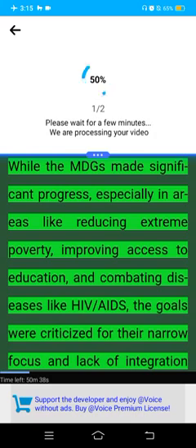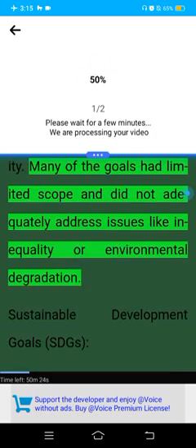While the MDGs made significant progress, especially in areas like reducing extreme poverty, improving access to education, and combating diseases like HIV/AIDS, the goals were criticized for their narrow focus and lack of integration of environmental sustainability. Many of the goals had limited scope and did not adequately address issues like inequality or environmental degradation.